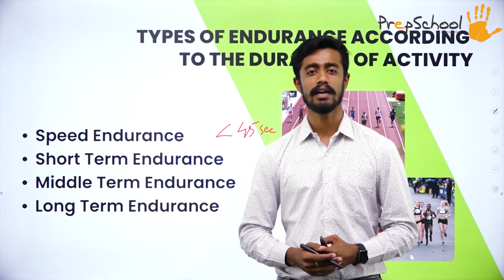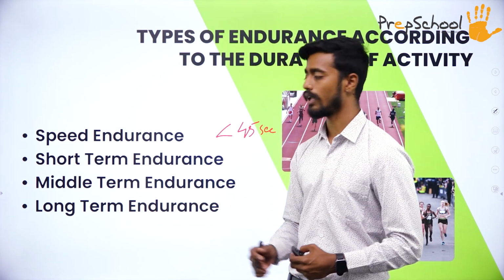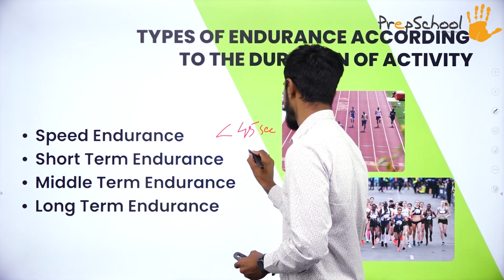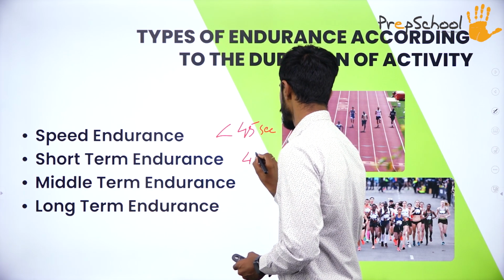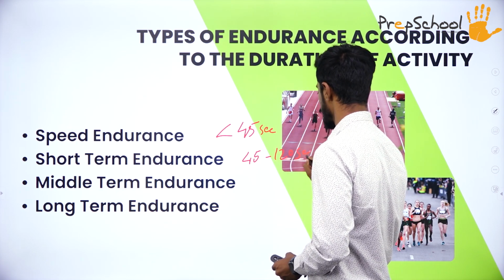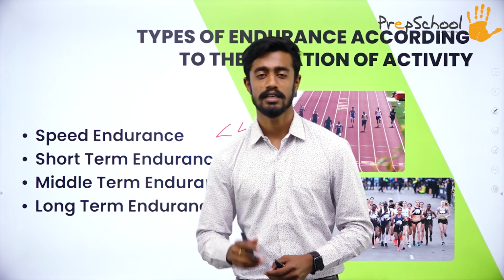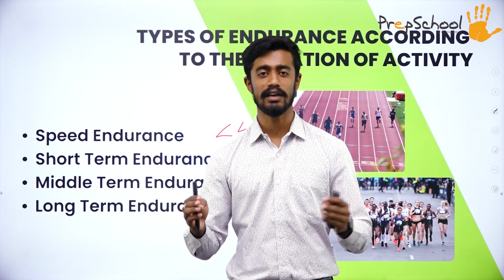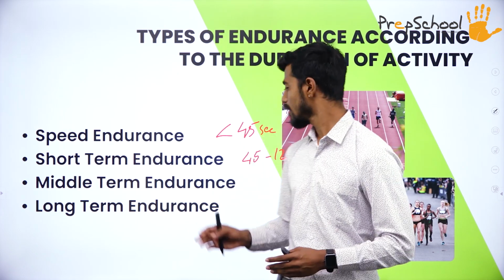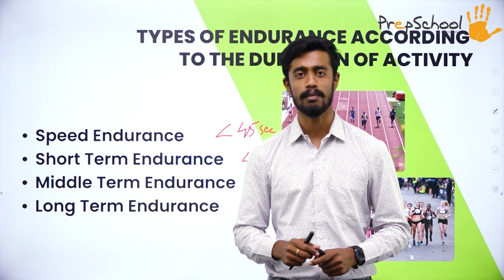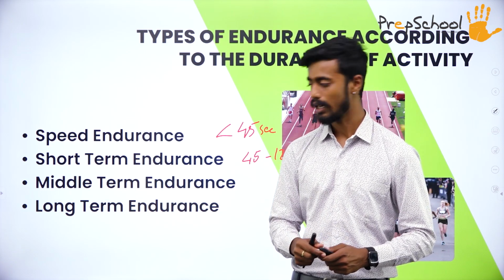The second one is short-term endurance. In this, the duration of activity will fall between 45 seconds to 120 seconds, that is 2 minutes. The best example is 800-meter run.